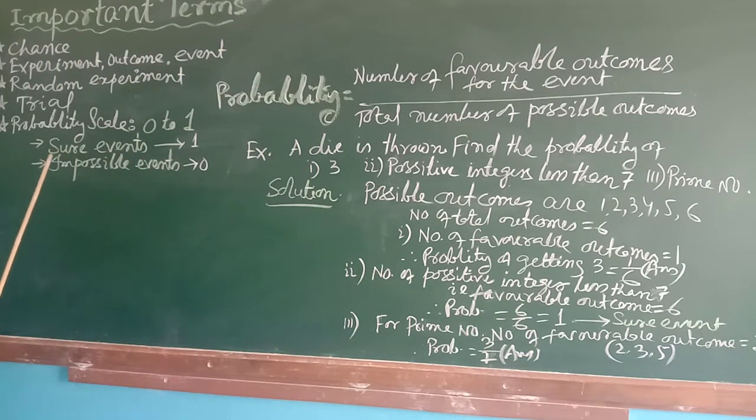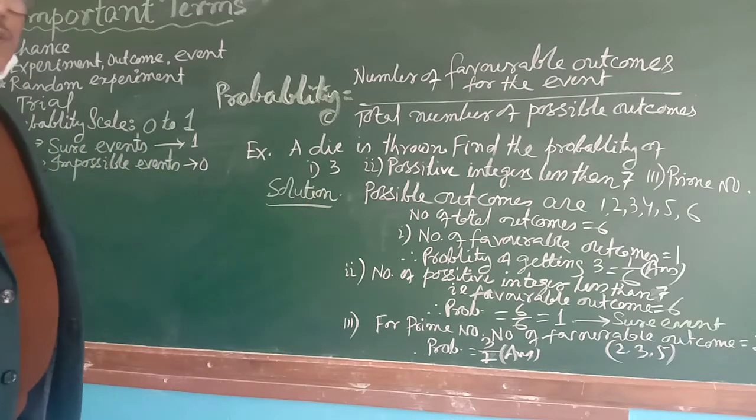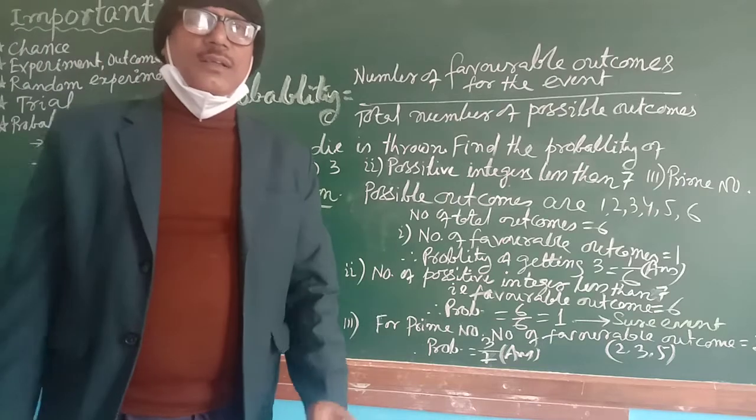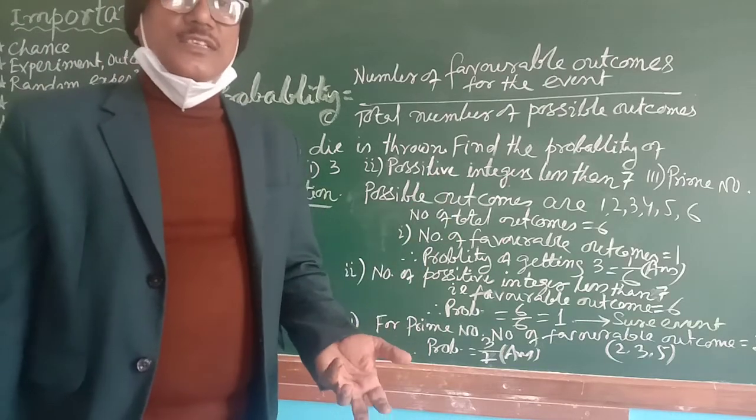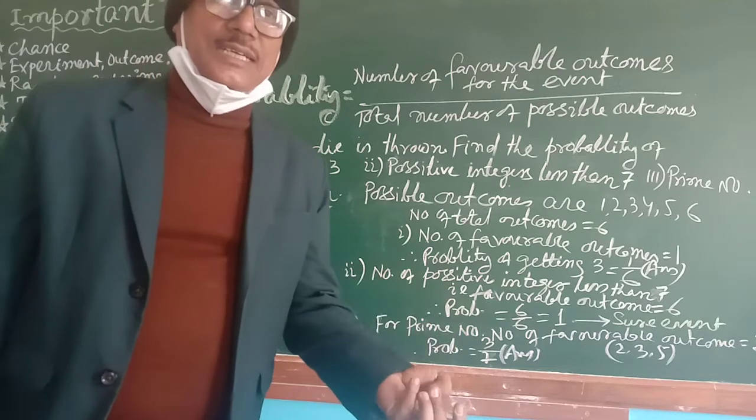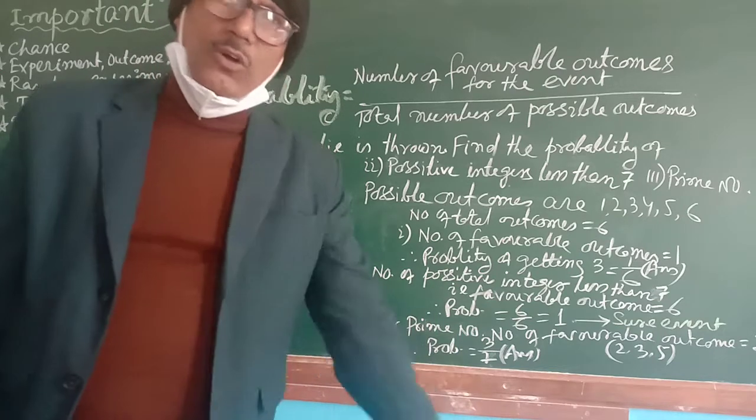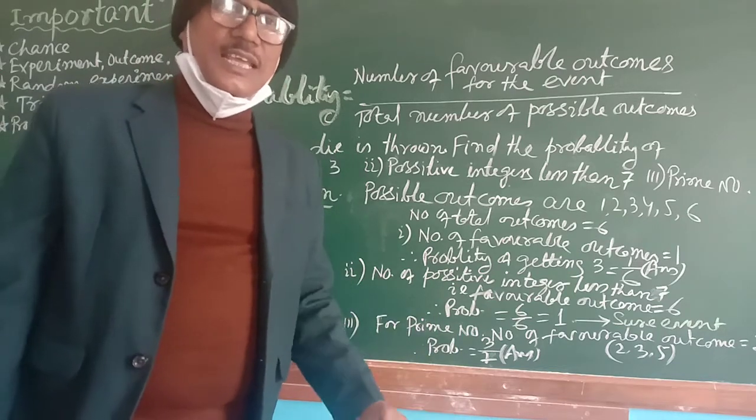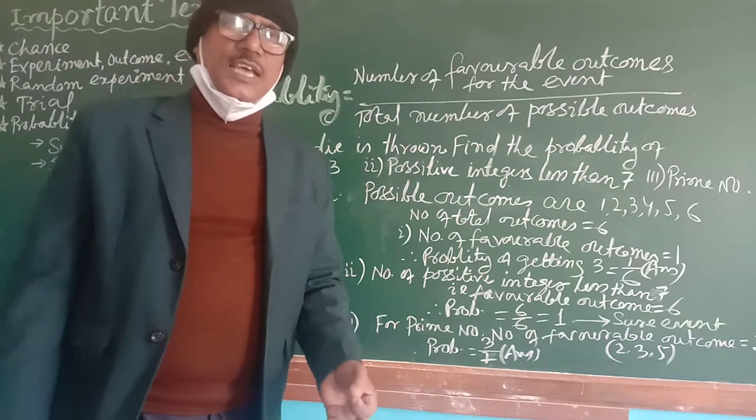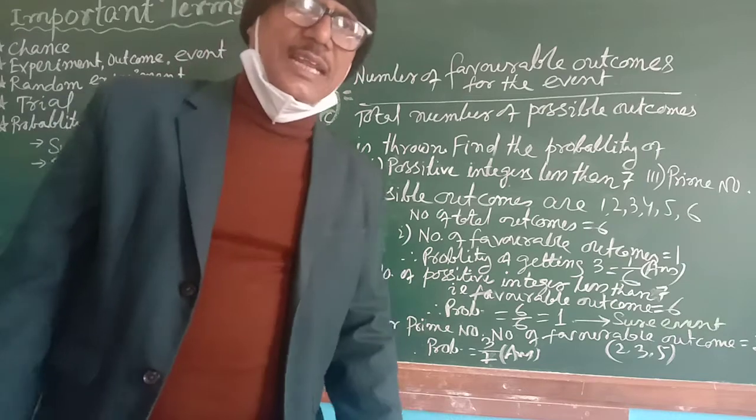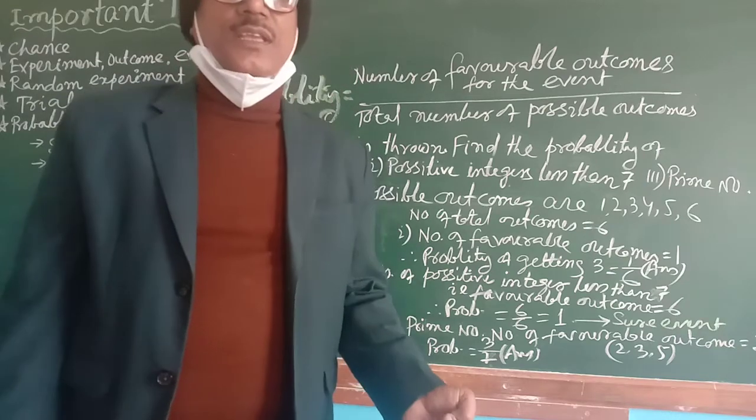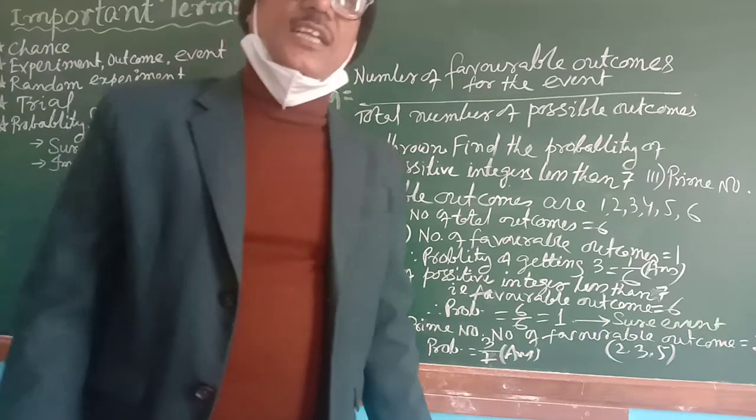How? I will tell you. Before that, you learn that a sure event will be 1. Suppose you are tossing a coin. See, either head or tail will always be sure, isn't it? A coin has 2 sides. One side is head, another side is tail. Therefore, head or tail will always be there. That is a sure event.